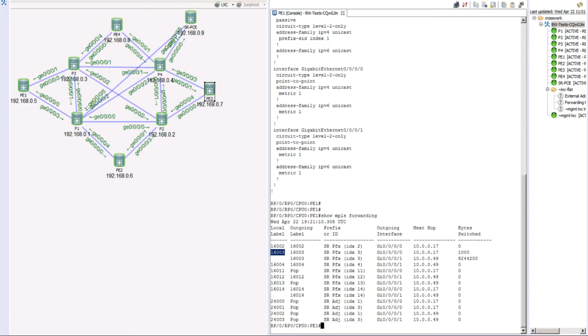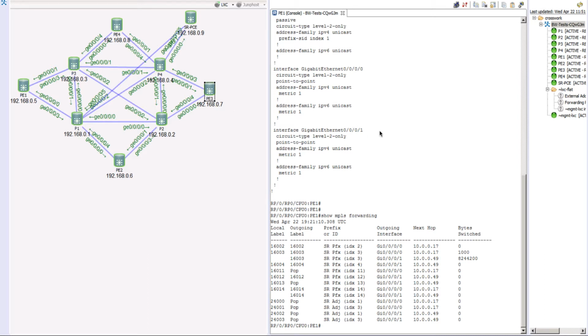This is the end destination we want to reach. And then we assign a color value, a numerical value to identify that particular policy between that pair of devices. So in this case, we will configure a policy on router PE1. We'll say, you need to reach router PE3, and we'll define a specific path that we want it to follow.